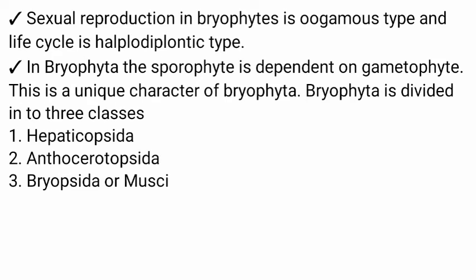Sexual reproduction in bryophytes is oogamous type and the life cycle is haplodiplontic type. In Bryophyta, the sporophyte is dependent on the gametophyte. This is a unique characteristic of Bryophyta.